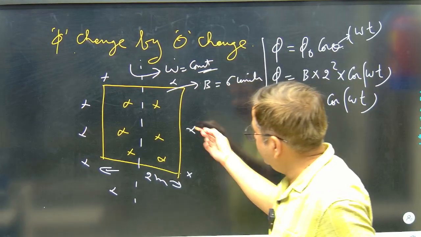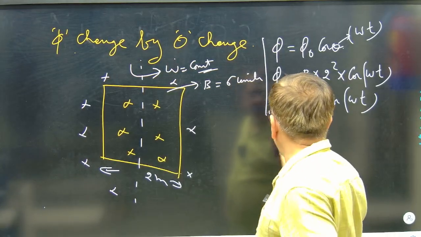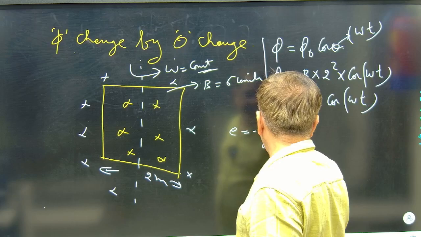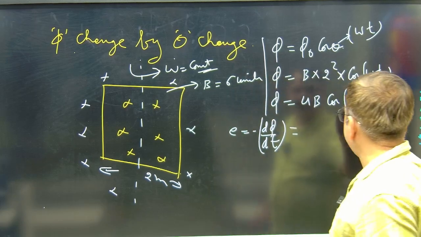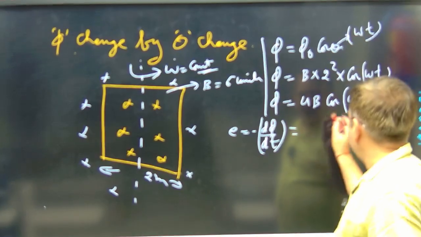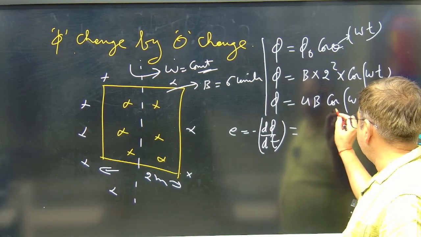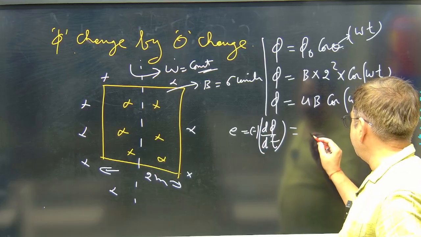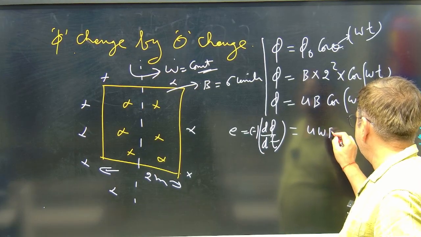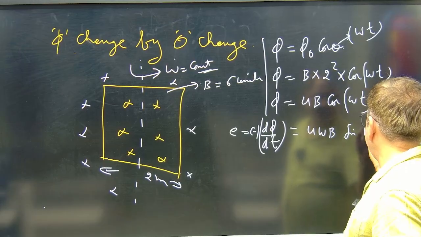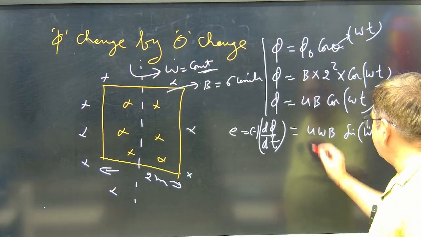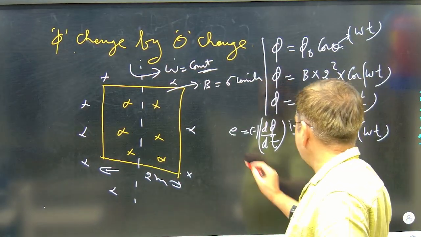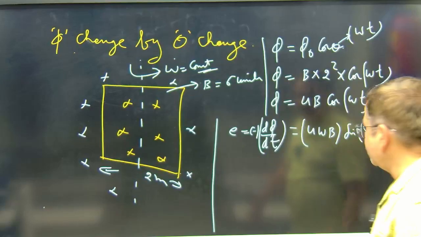Now for the flux change, there will be an induced EMF. The induced EMF is minus d phi by dt. If I apply this, the differentiation of cos theta is minus sin theta, and with the minus sign already there, the two minuses make it plus. So we get 4 omega B sin omega t. This amplitude I will call phi naught. Correct? The EMF induced in the circuit is this sine function.